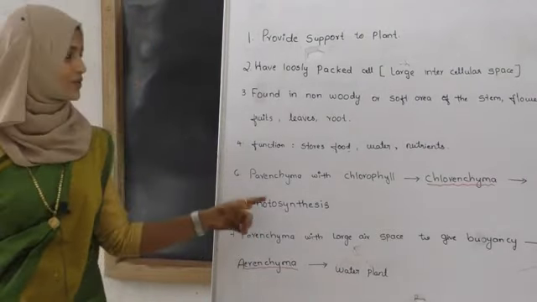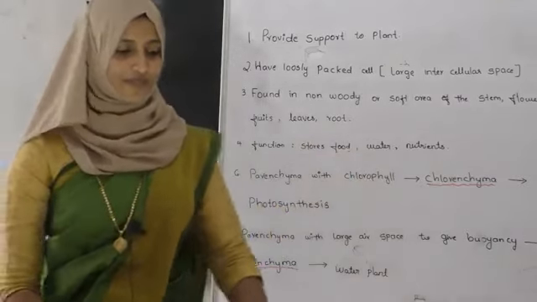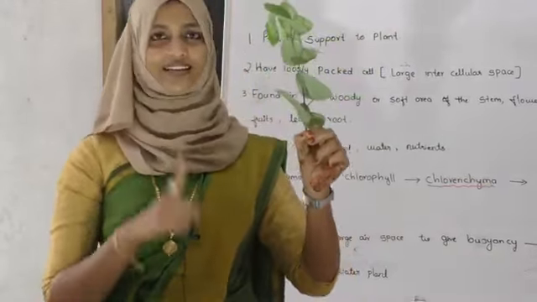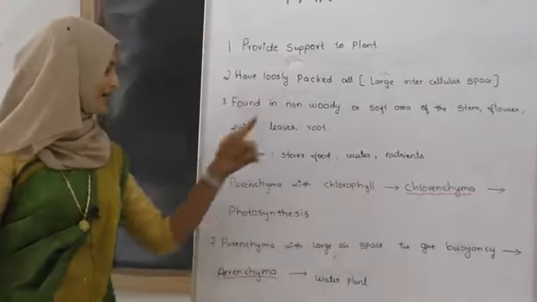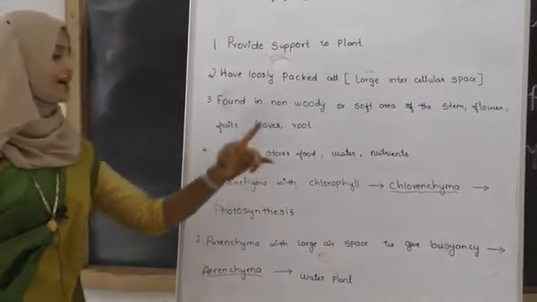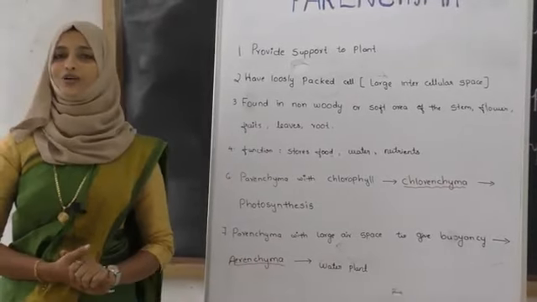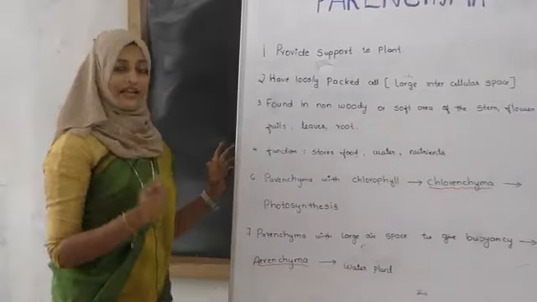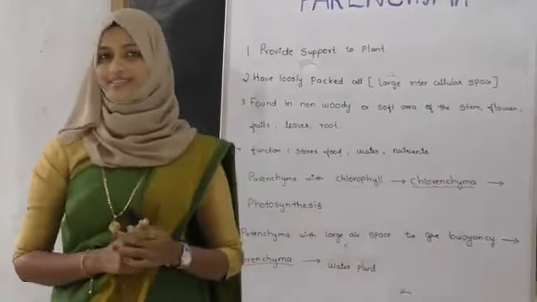Photosynthesis means it has the chlorophyll, it is preparing its food. So in which color can we see the plants? Green color of the plants, because of this chlorenchyma, photosynthesis process, and parenchyma with chlorophyll, all those things. Chloroplast also we have to remember in this. Next, one more thing, parenchyma with large air space.